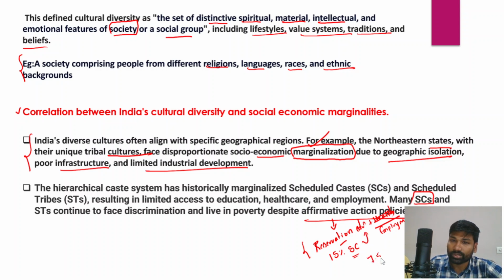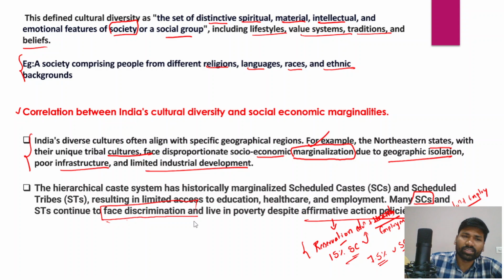and then 7.5% of the reservation is being given to the scheduled tribes, and based on the Mandal Commission recommendations, 27% of the reservation is being given to the other backward classes in education and employment, right? So this is known as affirmative action to correct the historical disadvantages of the people who suffered. And apart from that, scheduled castes and scheduled tribes still face huge discrimination in their workplaces, in villages, and in their social life.